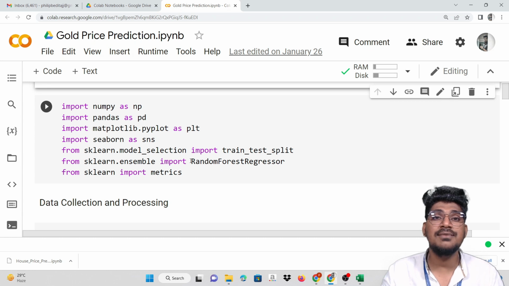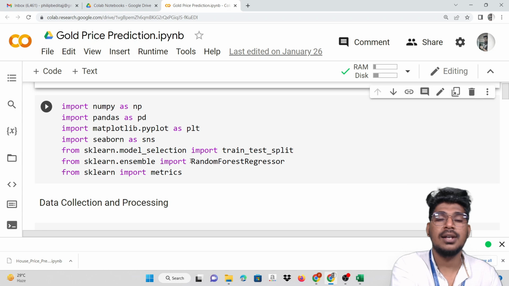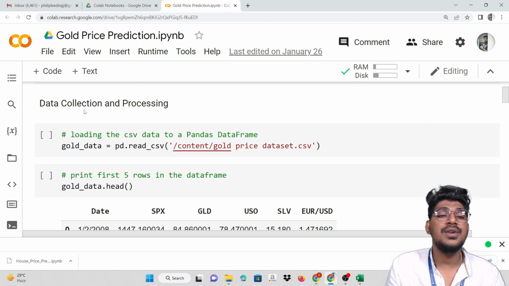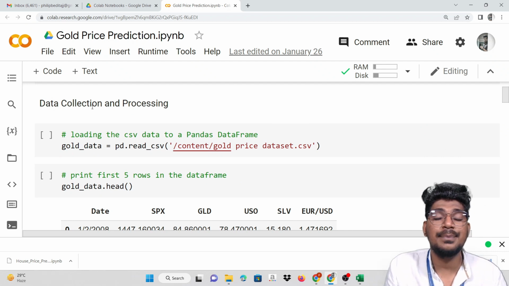This particular algorithm we are going to use to create a model for this particular task, that is gold price prediction. After that, metrics. We are going to calculate the R square value. This metrics module will give the function for that. So before that, now we are going to get into the data collection and processing.